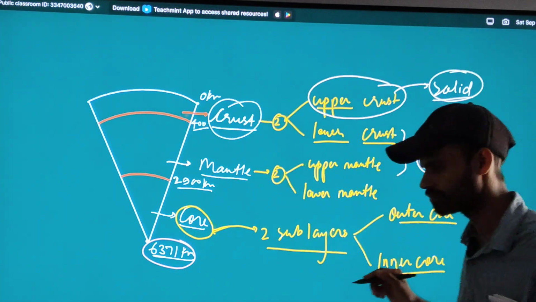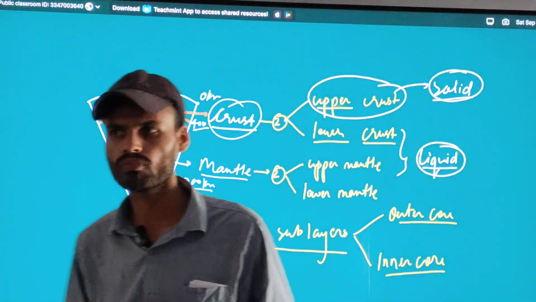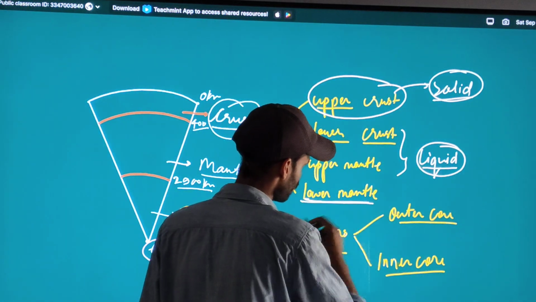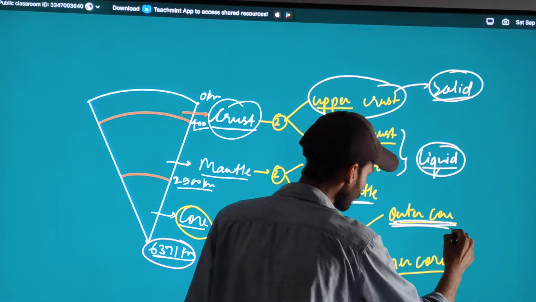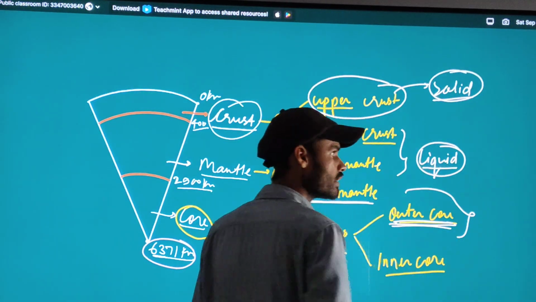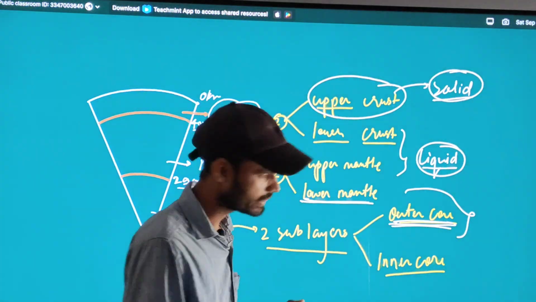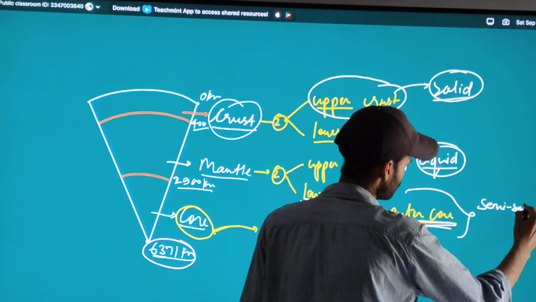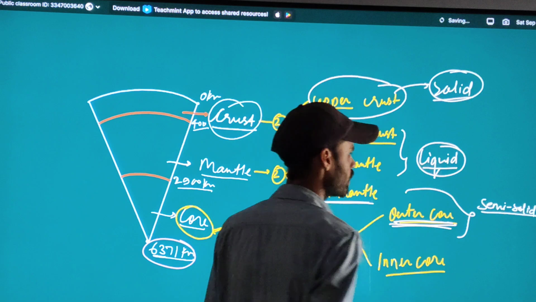If I see the lower mantle and the outer core, this is semi-solid.